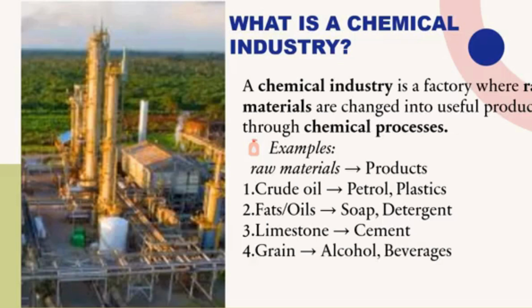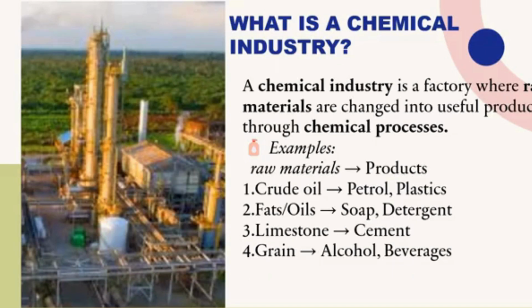1. Crude oil. From the crude oil, after undergoing chemical processes, we have petrol and plastics. You can get your petrol from crude oil through fractional distillation. Then if you process that, you can also get plastic. Then fat and oil. From fat and oil, we can get soap and detergents.